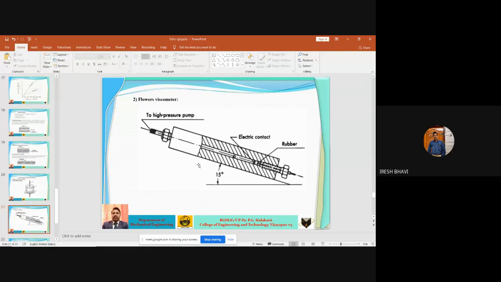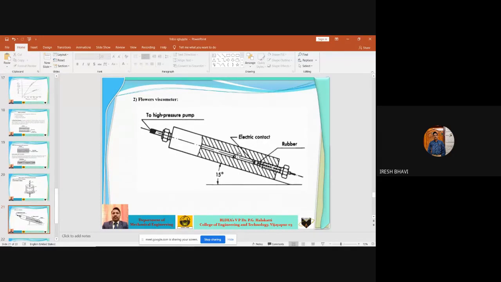This Flowers viscometer belongs to the category of so-called secondary viscometers. By means of a secondary viscometer, the absolute viscosity of a liquid cannot be directly determined, but only from the measurements obtained by the use of some liquid of known viscosity.